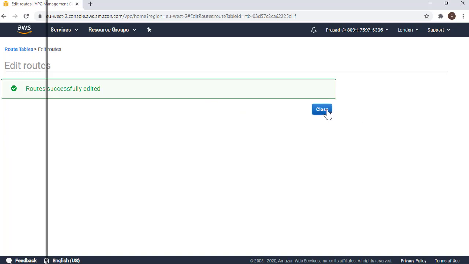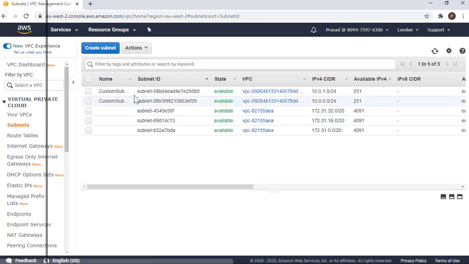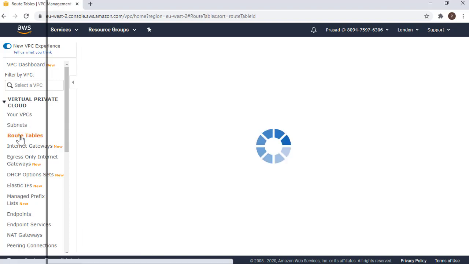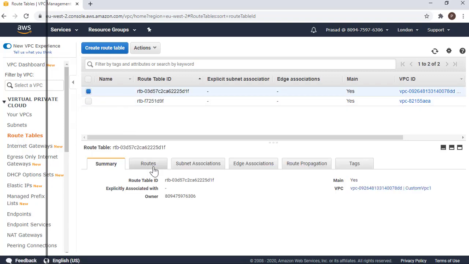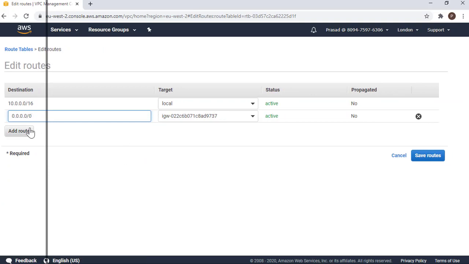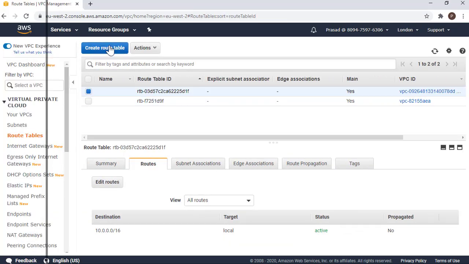Now what I've done is edit the main route table, and this main route table is attached to both the subnets, and hence both the subnets now have access to the internet. But this is actually not the way to do it. Generally, you should have only one public subnet. Resources in that subnet should be able to access resources in another subnet which are private. So instead of doing this, I'm going to delete that. This was just to show. A better way to do it is to create a route table.